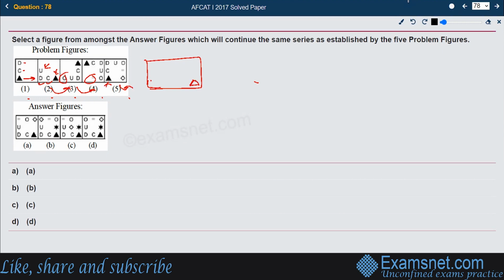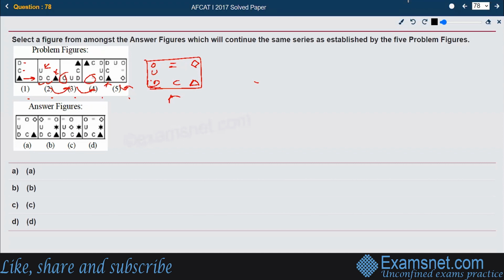Behind the triangle should be C D U O equal to, and then there should be a diamond shape like that, and then there should be a new figure introduced. So let us follow this thing first. Which all figures are following this thing?